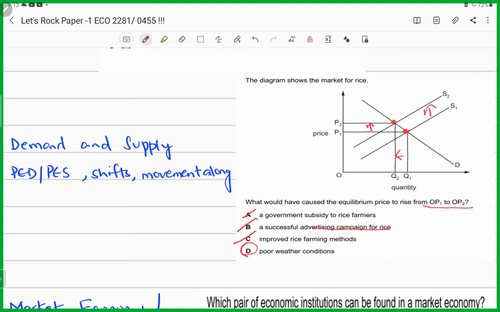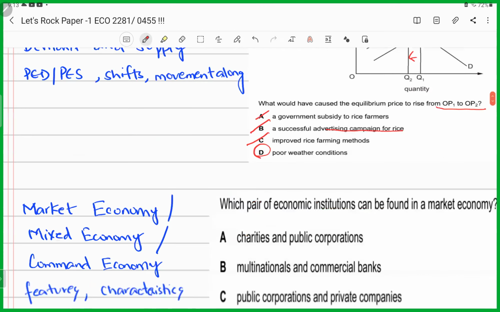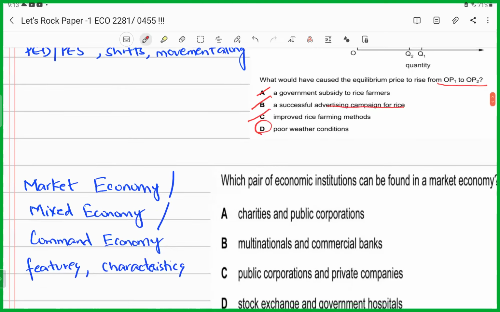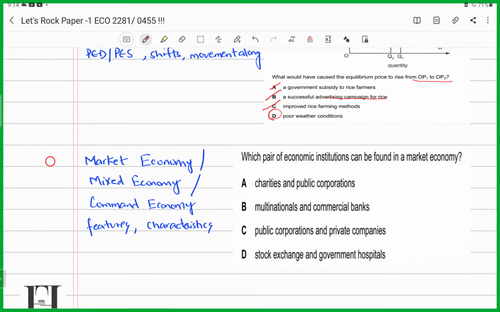So be crystal clear about which curve is shifting, a supply curve or a demand curve, and then look at the options available and decide. Again, I've told you earlier, in each MCQ there are going to be two options which can be easily eliminated. So you'll be left with the remaining two options, and then out of those two, you've got to see which is the correct answer to that particular MCQ. There must be a hint in the question which could make you arrive at the correct answer. Be careful, reread the question and stay calm.